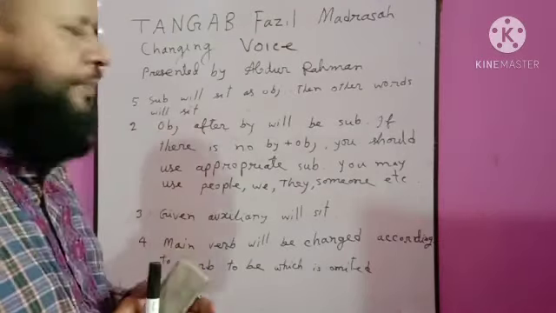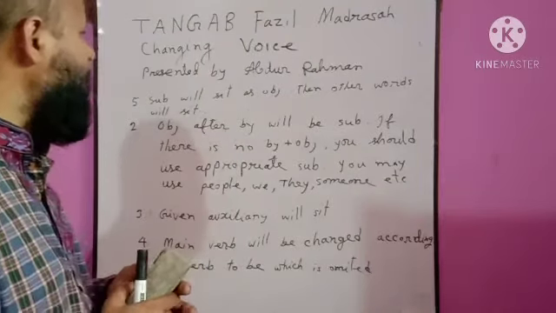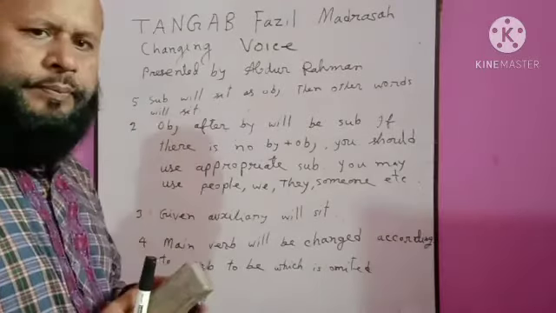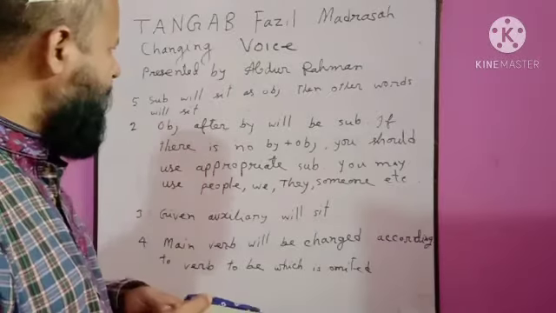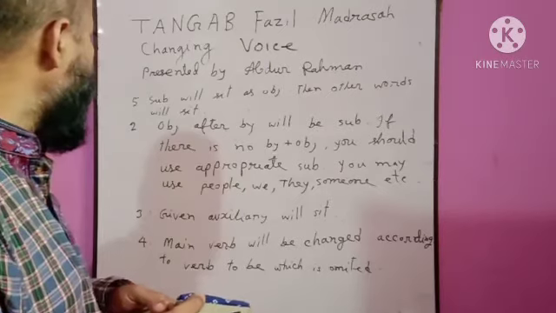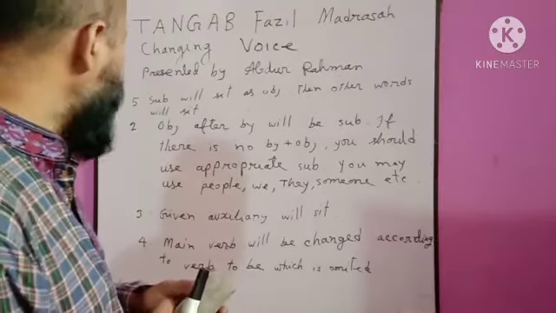And number 5, subject will sit as object. After main verb, the subject will sit as object. And then other words will sit.